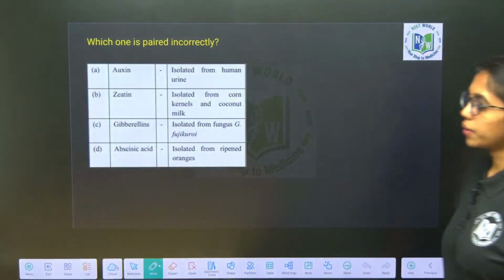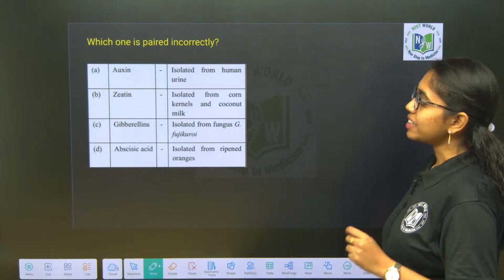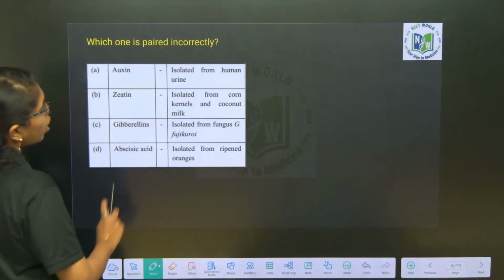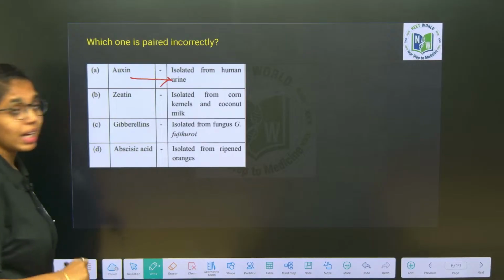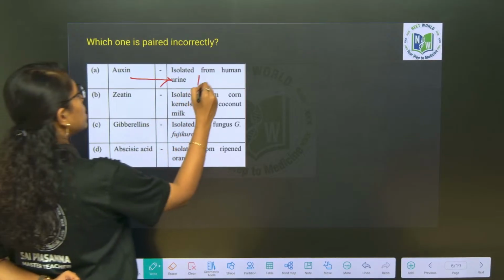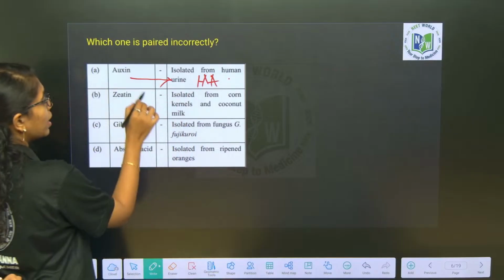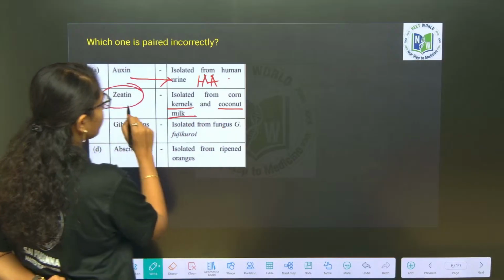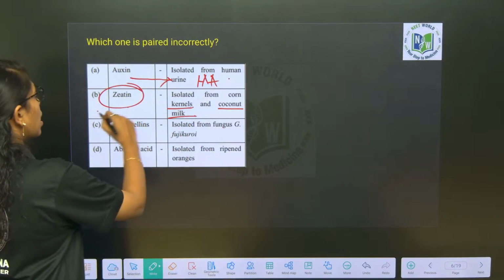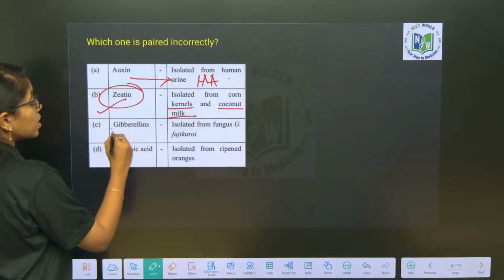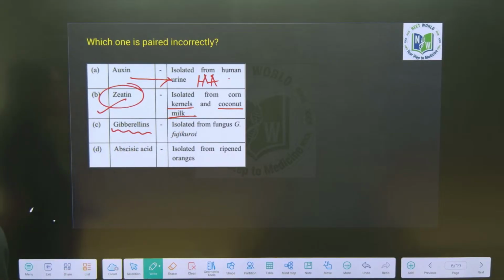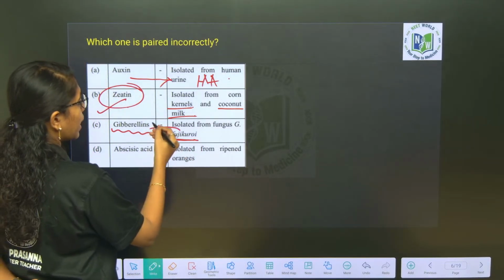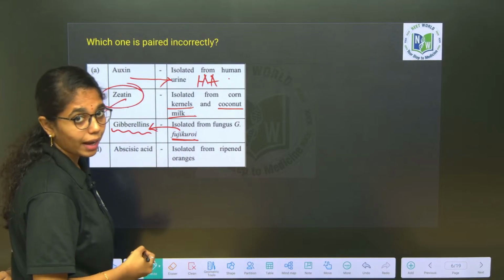Next question you look into: which one is paired incorrectly, he is asking. Incorrect pair over here. Auxin is isolated from human urine, that is correct. Indole acetic acid isolated from human urine. Zeatin isolated from kernels and coconut milk, which is the natural cytokinin. This match is also correct. Next, gibberellins isolated from the fungus Gibberella fujikuroi. Yes, this is also true. Gibberellins are isolated from the fungus Gibberella fujikuroi.